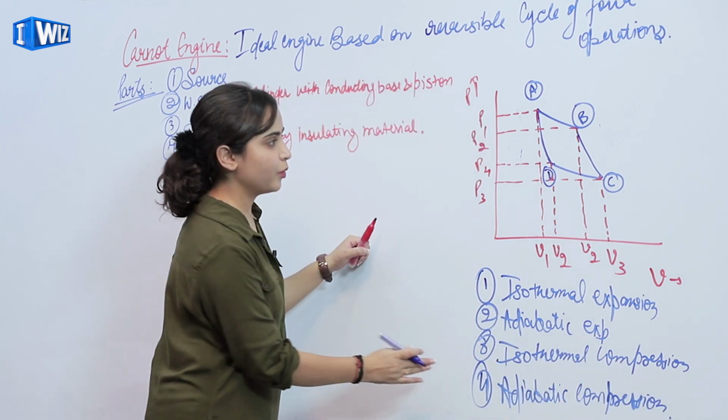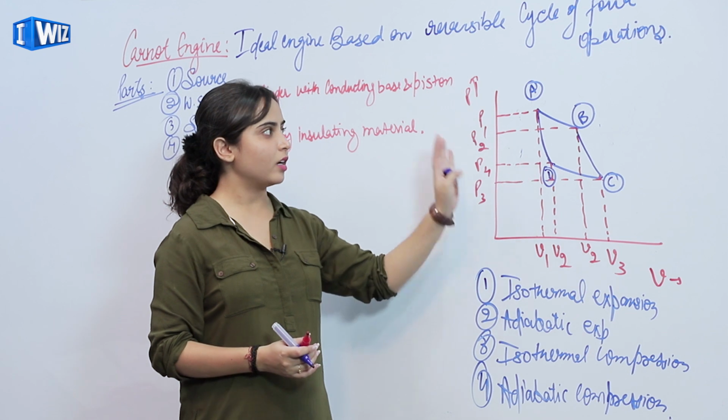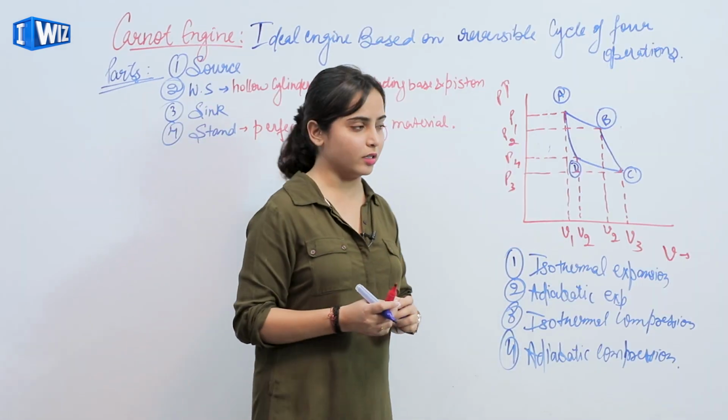So these are the four processes which we have drawn in a pressure versus volume curve.